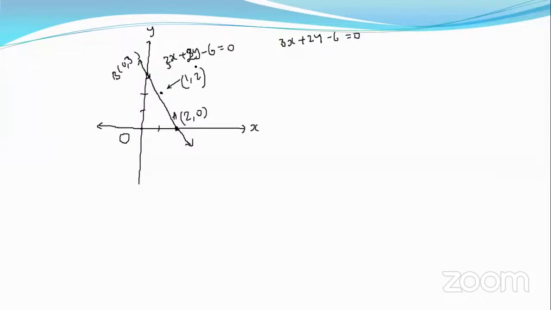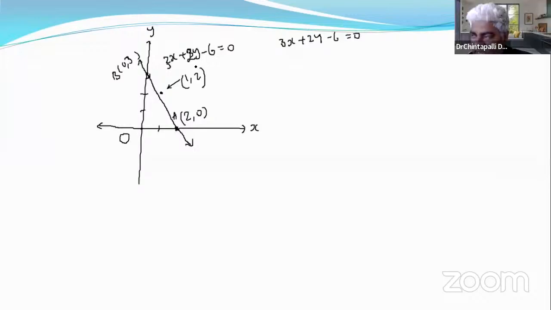But the next level question is, please check if the point 1 comma 2 and origin are lying on the same side of the line or not. Practically, tell if these 2 points are lying on the same side.